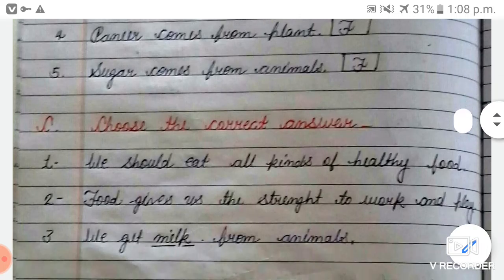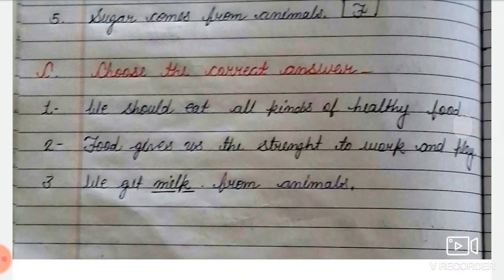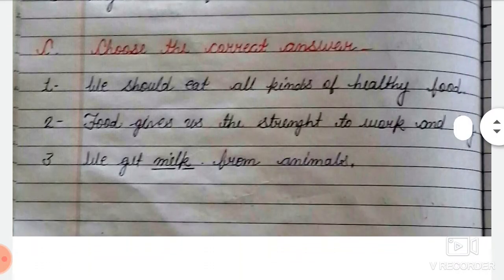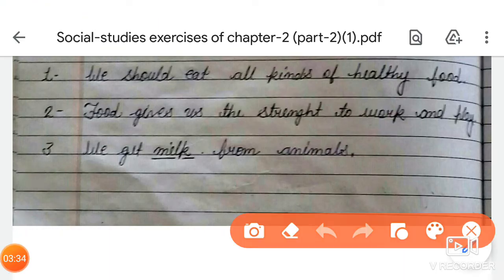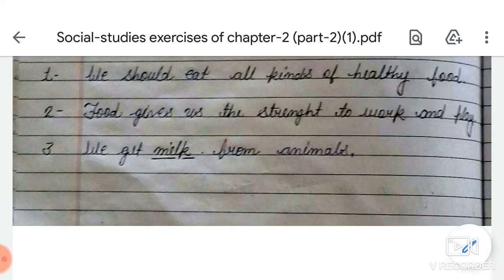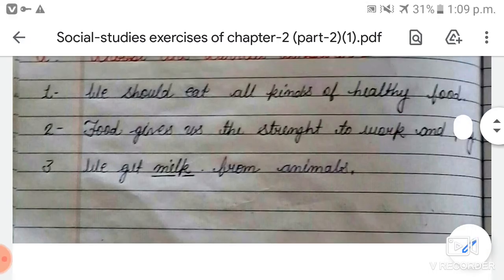Okay. Now next one is choose the correct answer. So first question is we should eat dash. So what we should eat? We should eat all kinds of healthy food. So you have to write all kinds of healthy food. Okay, students. Now next one is food gives us dash.